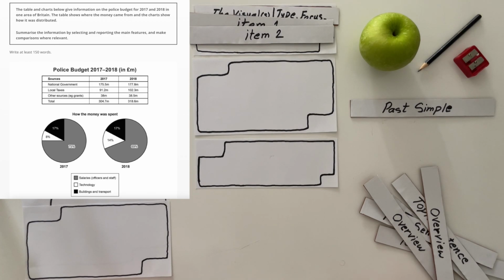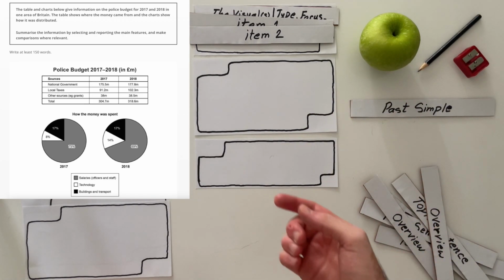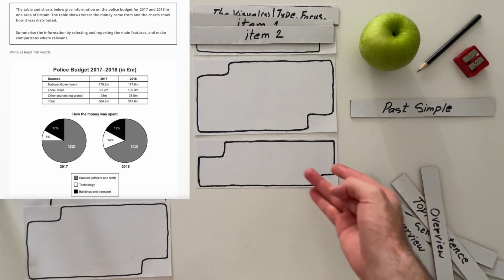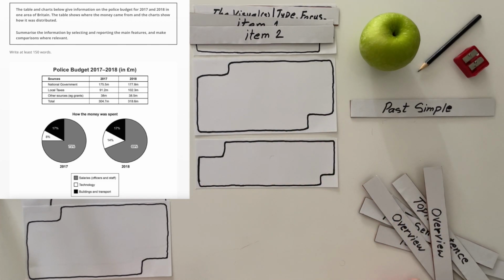And you can say here that the pie charts will show the distribution of expenditure for this police in the 3 categories, namely salaries, which are for the salaries for officers and staff, and technology, and the last one is for buildings and transport.